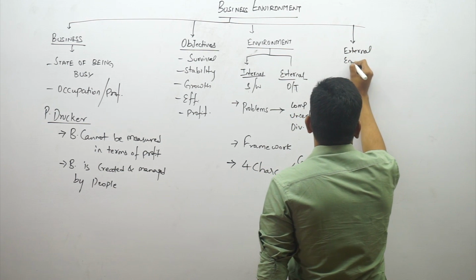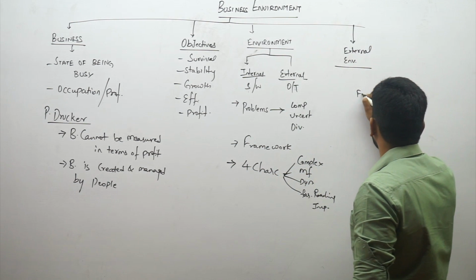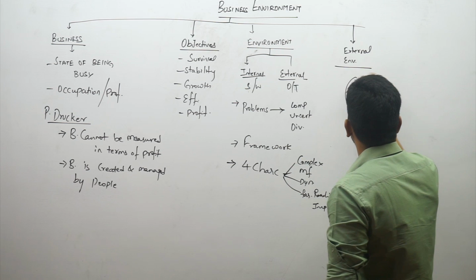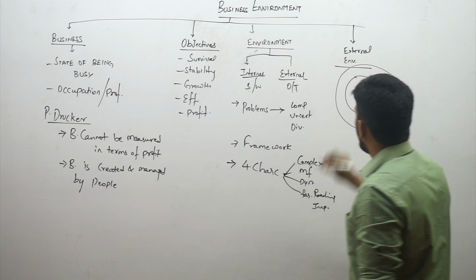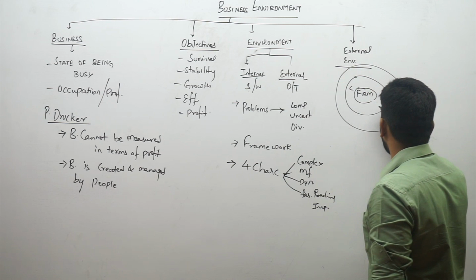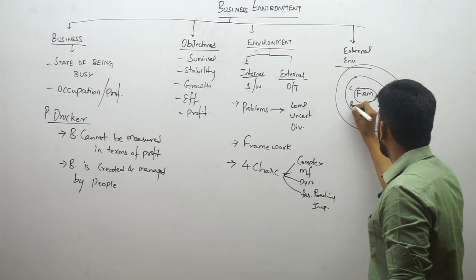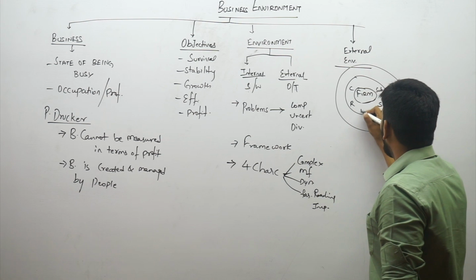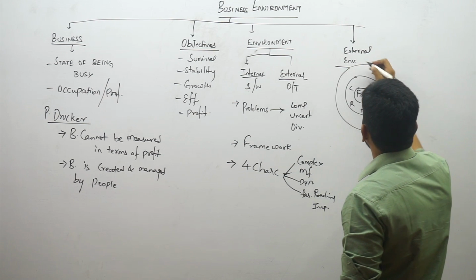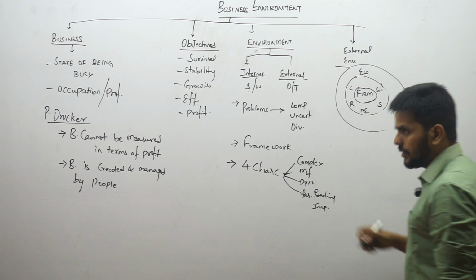External environment is classified again into 2 broader circles, where there's a closer circle and then there's a broader circle, right? In the closer circle, we have immediate factors like competitors, customers and suppliers. Then we have competition in 3 forms: rivals, substitutes, and new entrants. These are people who can influence you very closely. Up next is about economy at large, right? We have economy at large to influence us.